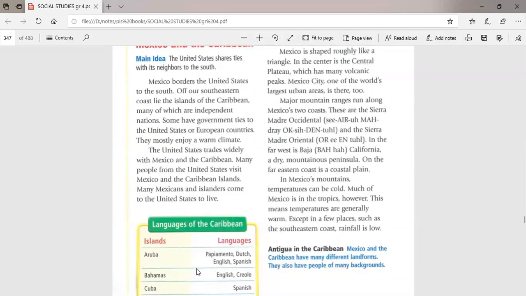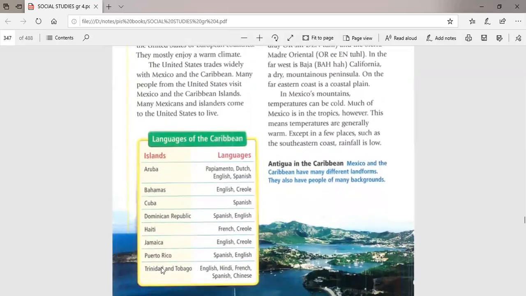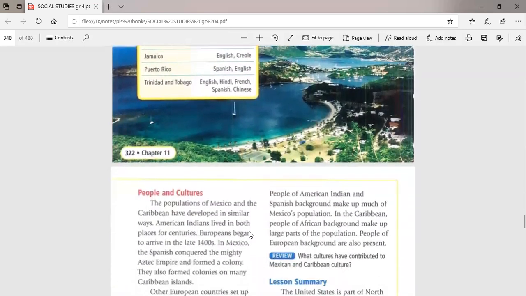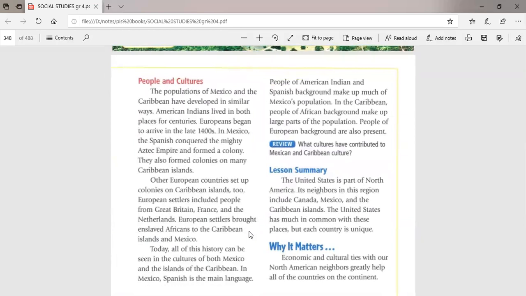Okay, and here are, guys, the Caribbean islands. These are the names of the Caribbean islands. If you want to memorize them, it's up to you, okay? And these are the languages of them. As you can see, the languages are Spanish, French, English, and other languages, okay? Why, guys? Because I told you that the original people who lived in Mexico, like America and Canada, were the American Indians. After the American Indians came the Aztecs, okay? The Aztecs lived in Mexico and made the Aztec Empire.